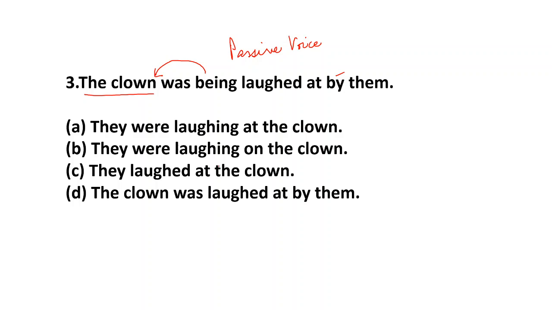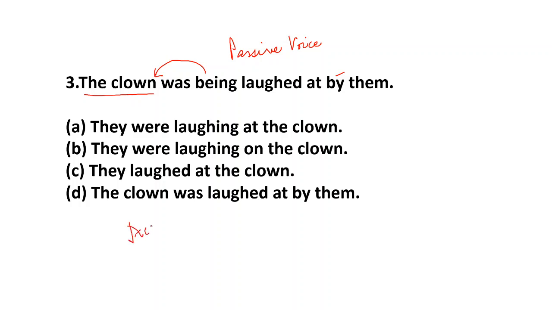Now here the answer will be: they were laughing at the clown. Now you have to make it into active voice.